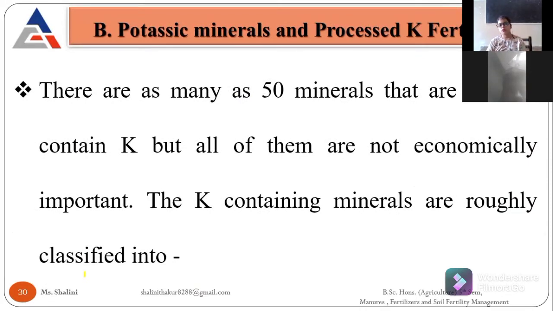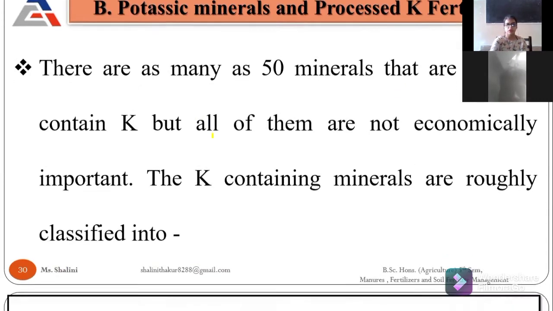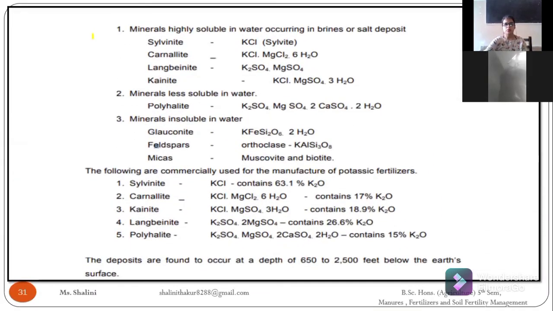Then the potassic minerals and processed potash fertilizers. Near about 50 minerals contain potash, but they are not economically important. If I show you one picture here, you see minerals highly soluble in water, which occur in brine and soil deposits.